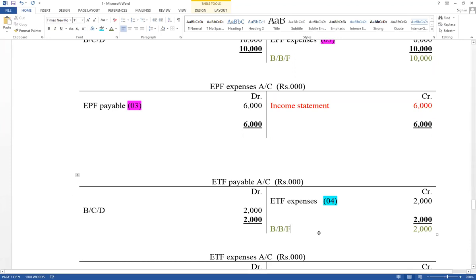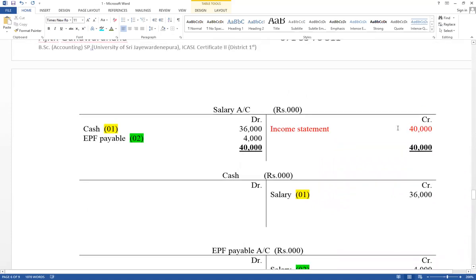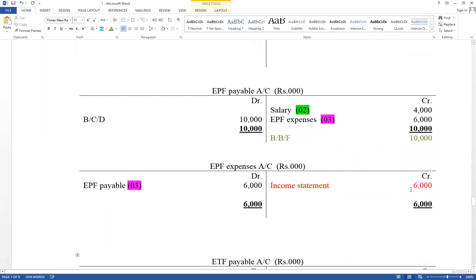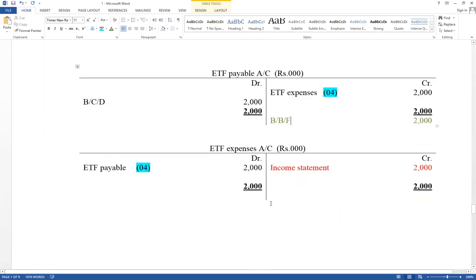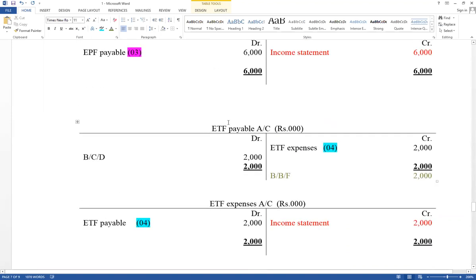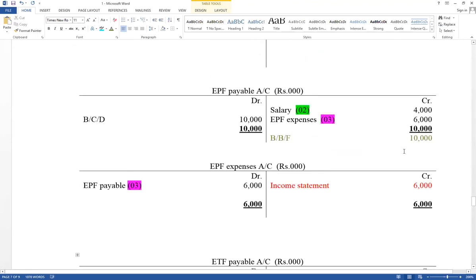There are 5 marks available. Adjustment. Then think how to disclose on the financial statement. Think about salary 40,000 under administration, EPF expense 6,000 administration, ETF expense 2,000 administration. EPF payable under current liability, ETF payable also under current liability.